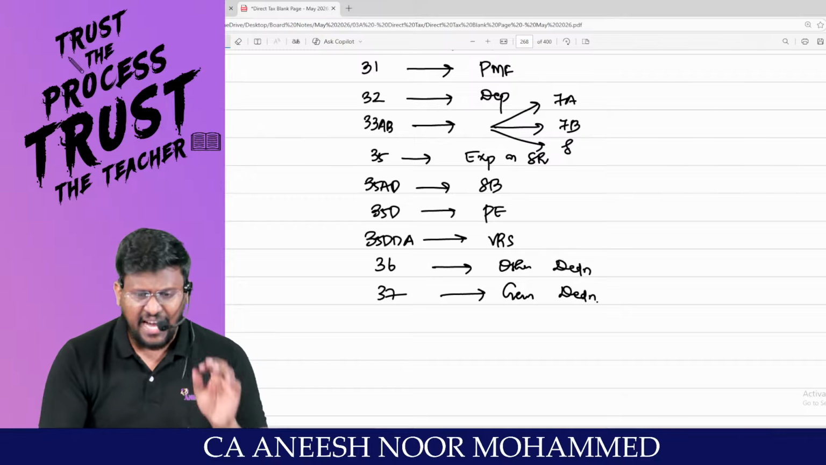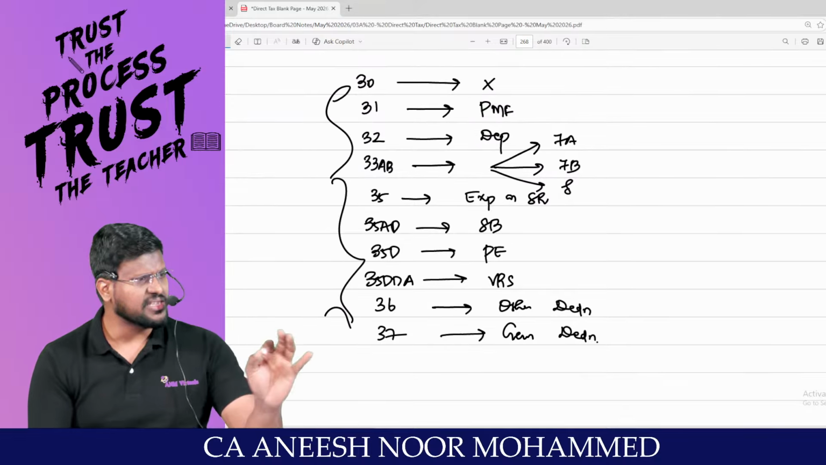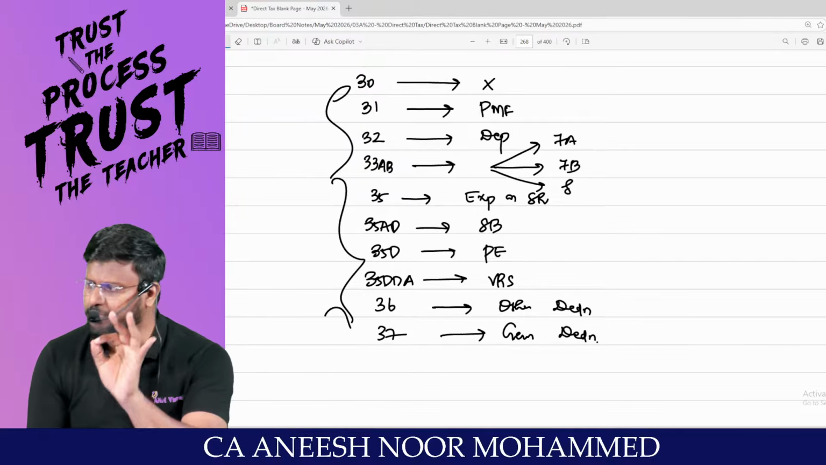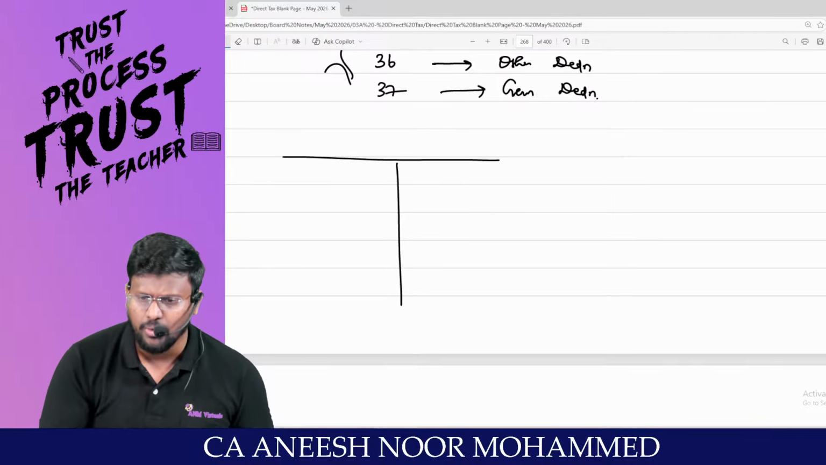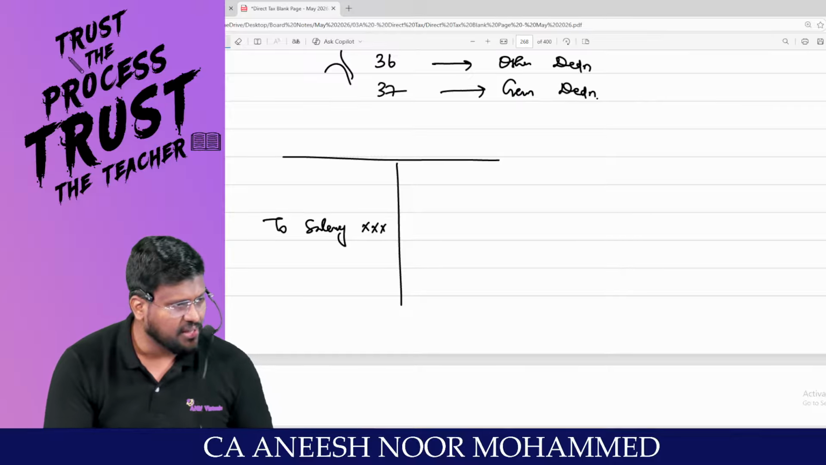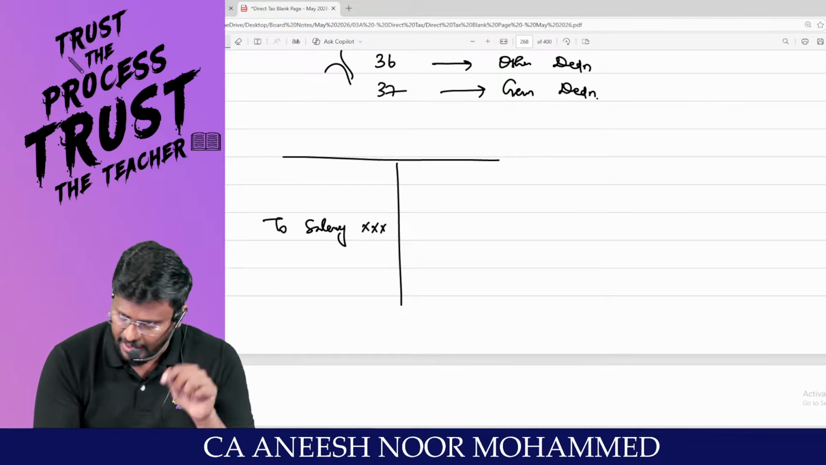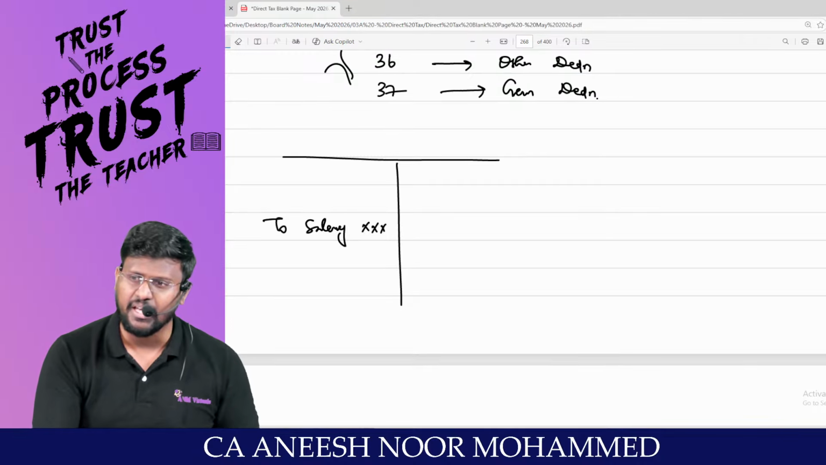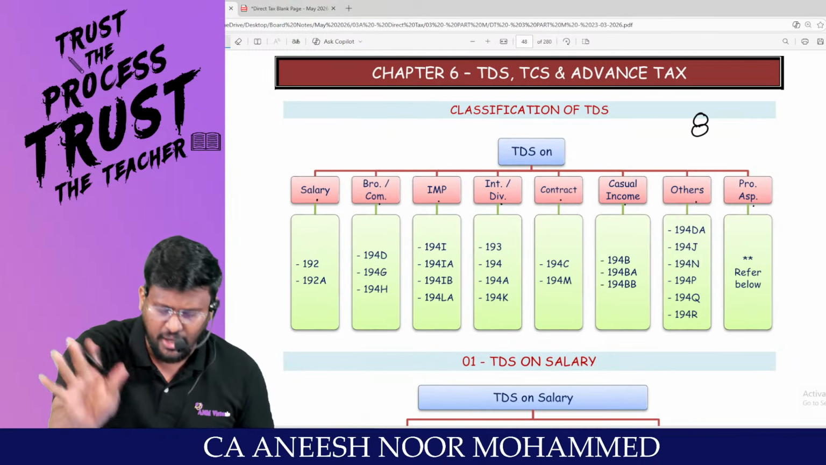Sorry, salary is not covered in sections 30 to 36, it is covered in section 37. That means if you are a businessman and you pay salary to the employee, that salary will be debited to the salary account. What they are asking is, if you want this salary as a deduction while calculating the profits and gains of business, you are supposed to deduct TDS under section 192.